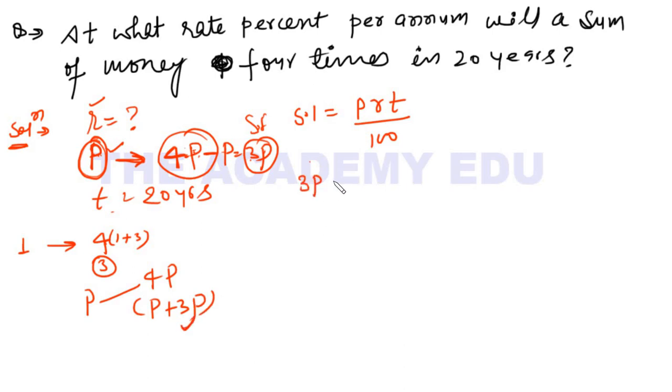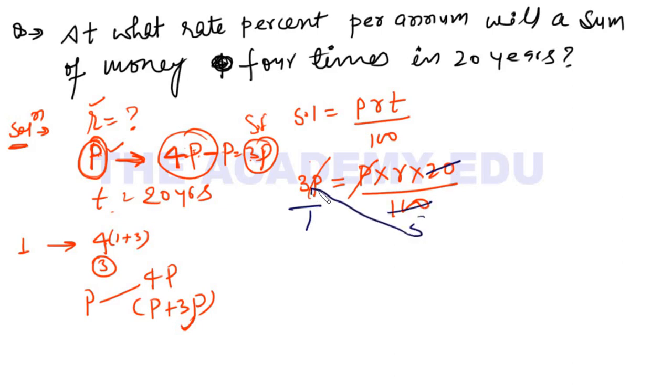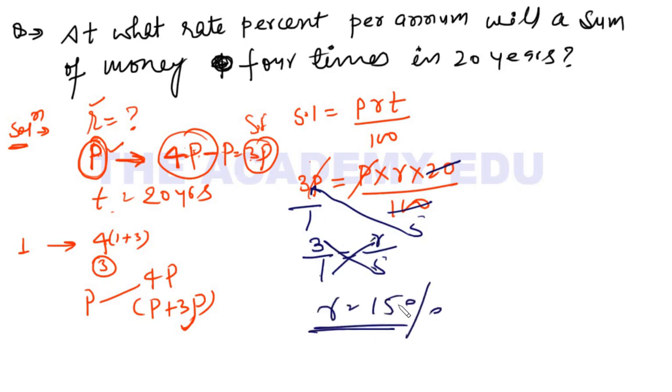So 3P equals P as the principal, rate I need to find, time 20 years, and here 100. My dear friend, this P and this P I can cancel. In an equation you can cancel numerator and denominator. 3 you can cancel here, the zeros cancel, 5 twenties are 100, then multiplying, we are left with 3 by 1 equals R upon 5. Cross multiply: 5 times 3 is 15, R equals 15%. That is my answer. Got it?